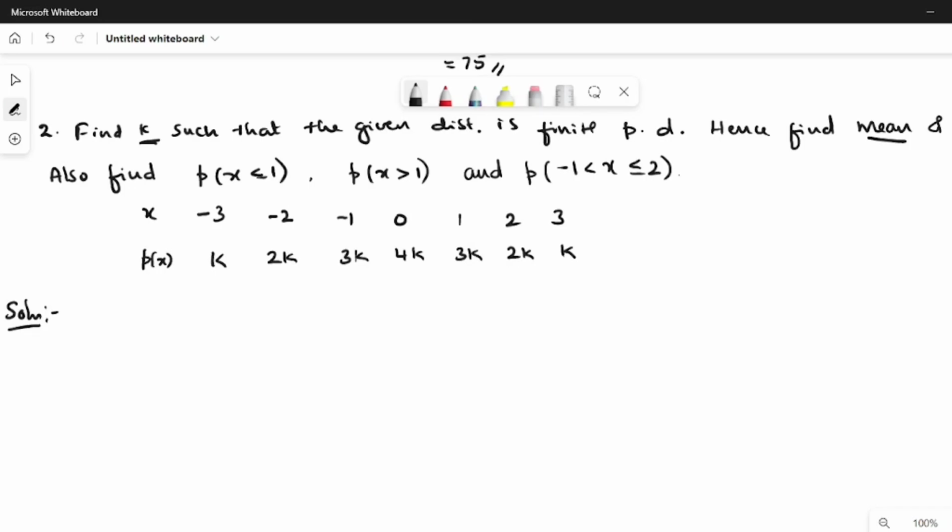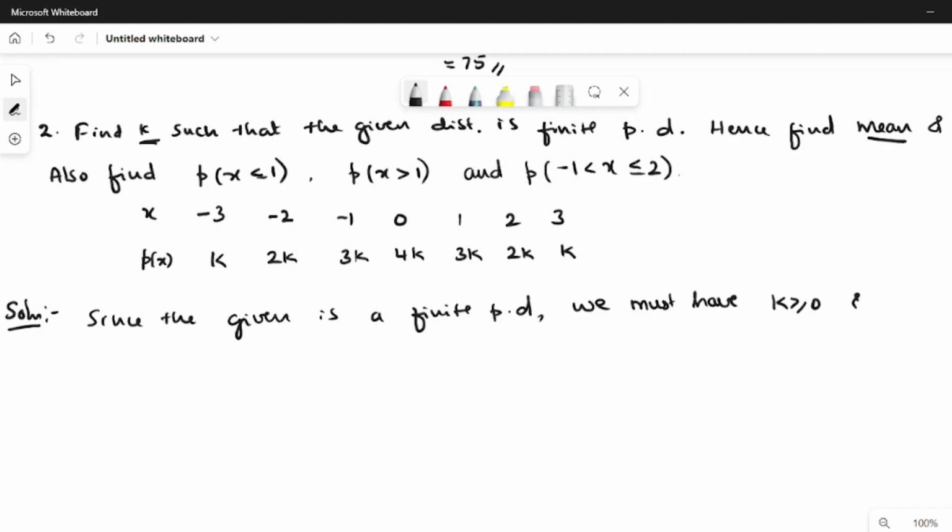Okay, let us discuss the first part of the solution. We have to consider this as a probability distribution and find the value of k. Since the given distribution is a discrete, finite probability distribution, we must have each value of p of x greater than or equal to 0. Obviously k is greater than or equal to 0, that is the first condition,